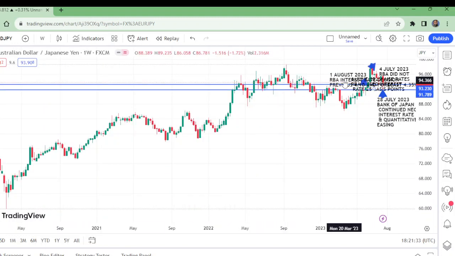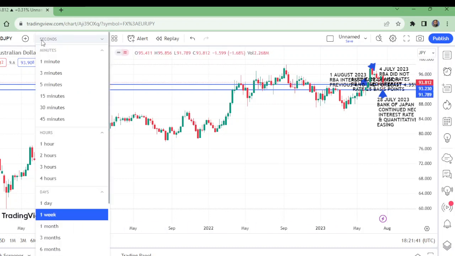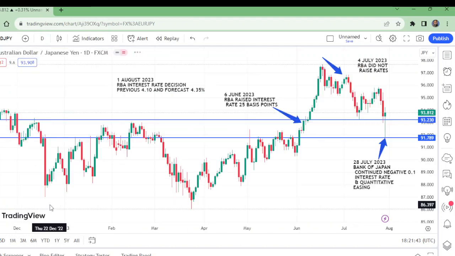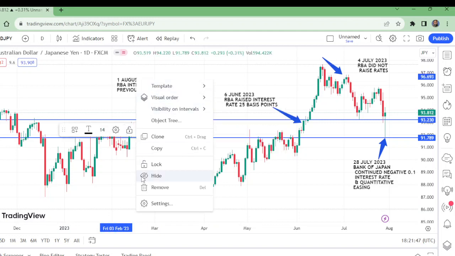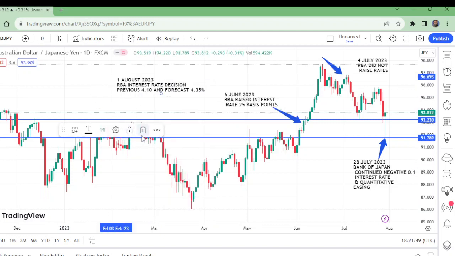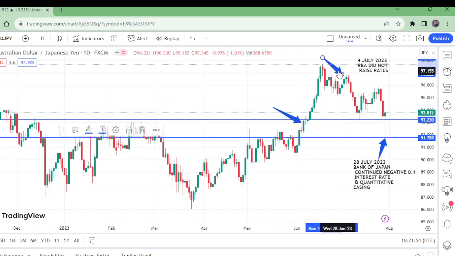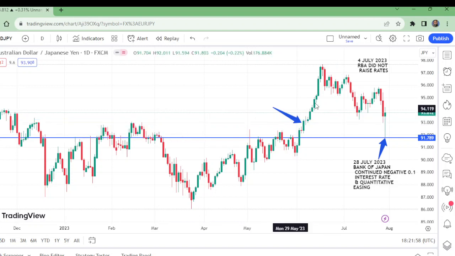Now let us watch all these things on the levels. I will have to remove all this. I have really worked hard to set these things, but once again I will have to remove them to make it clear for you to understand the levels. Now I am removing all this, because without this the levels will not be clear to understand.